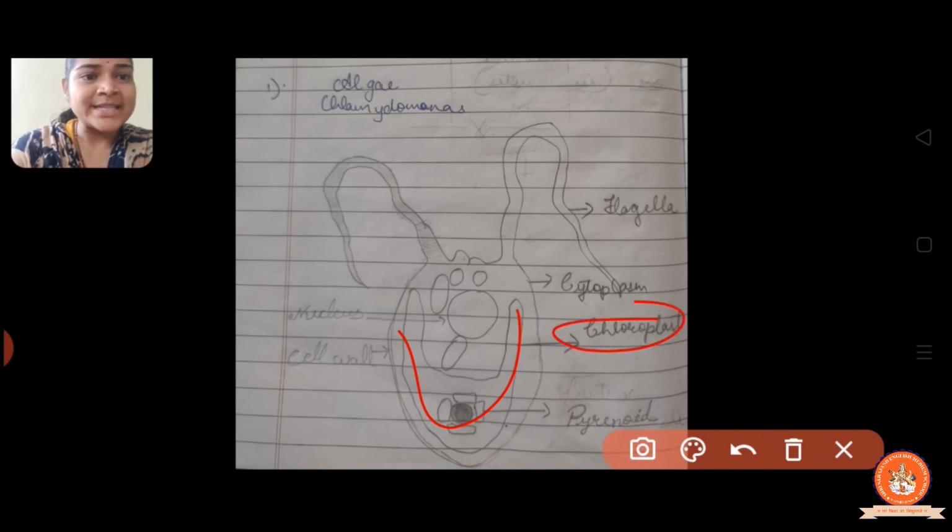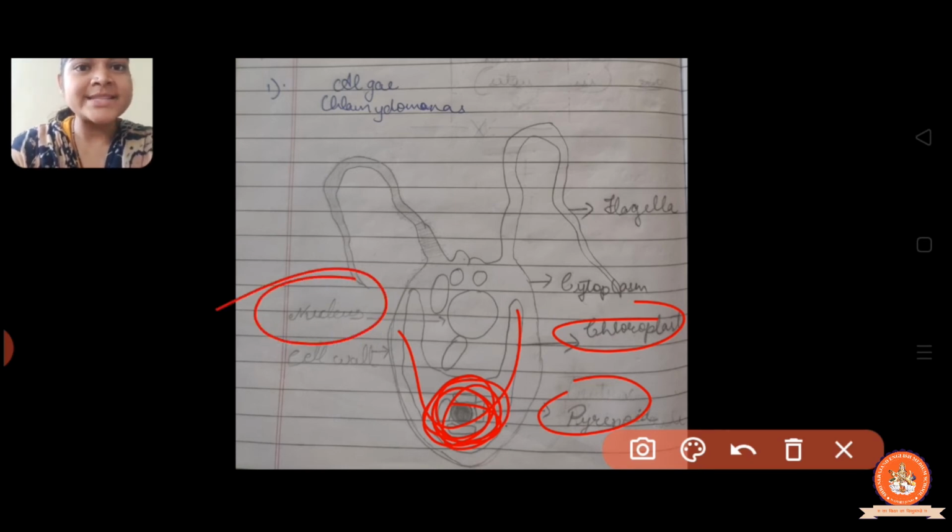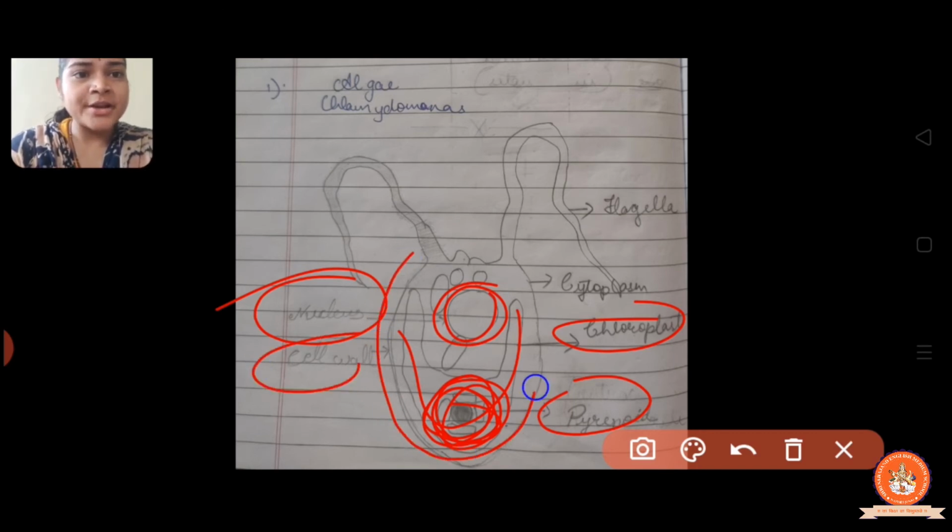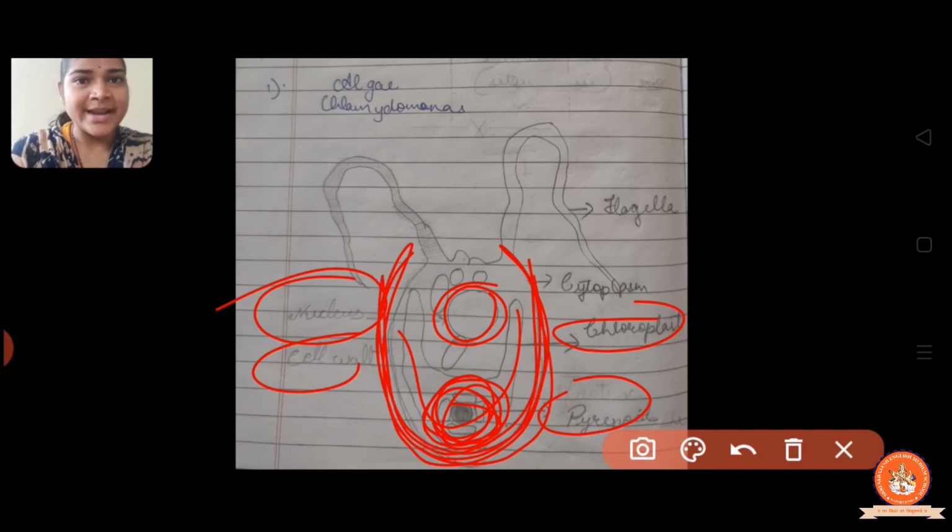Now the next is pyrenoid. Pyrenoids store the starch. And the nucleus is the main part in each and every cell. Here is the nucleus. And the cell wall is the outer cover, the outer layer of every cell. Right? So these are the parts of Chlamydomonas.